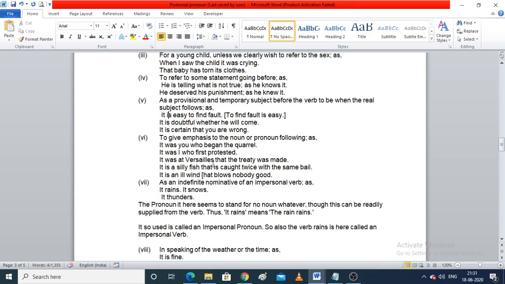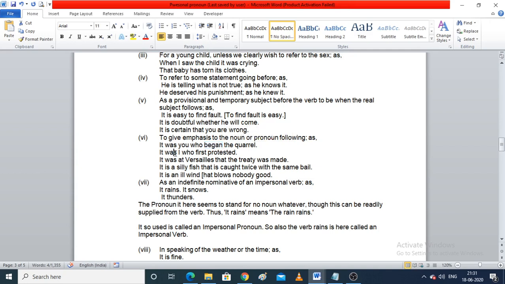Now to give the emphasis to the pronoun, which is you, and to give the emphasis to the noun, which is quarrel. Fine. So to give the emphasis to a noun or a pronoun, we use the pronoun it. Now, it was I who first protested.